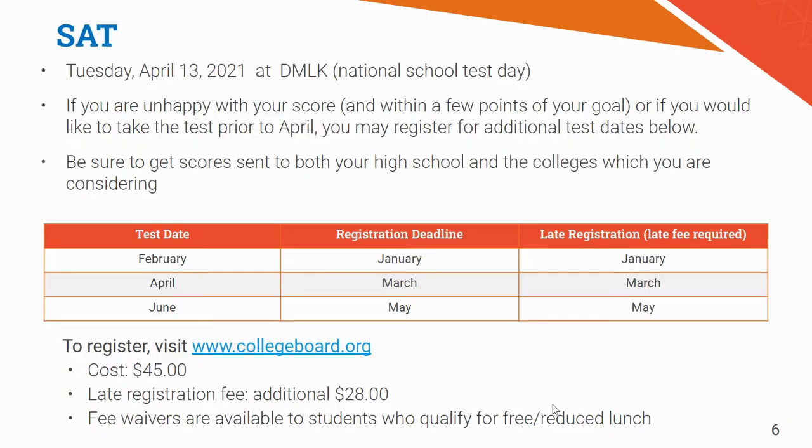All right, let's now jump to the SAT. It's going to be Tuesday, April 13th at the school, which is that date is called the National School Test Day. So most high schools in the country will be offering the test that day in their home school for free for their students. If you're unhappy with your score that you see from that, which we will eventually get, you can also log into College Board, which is down there on the bottom, the website, collegeboard.org.